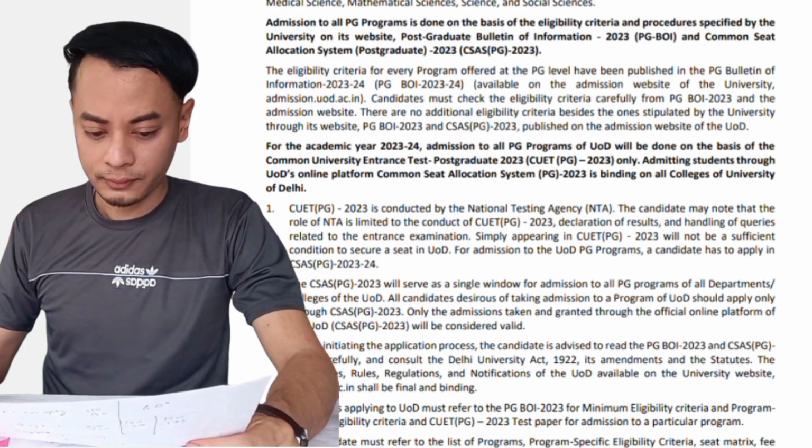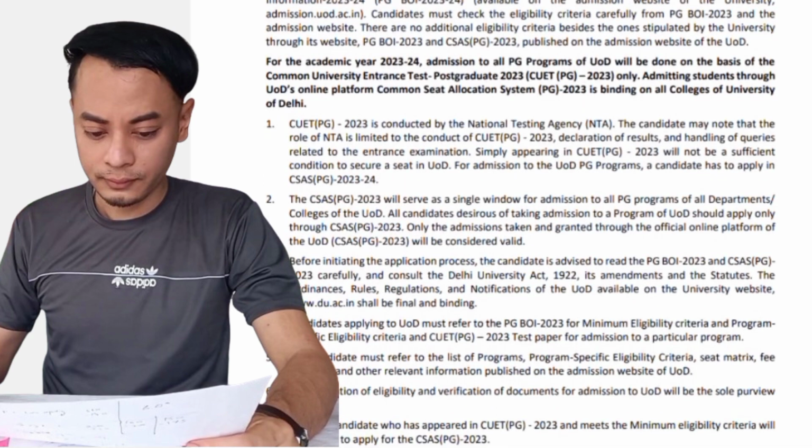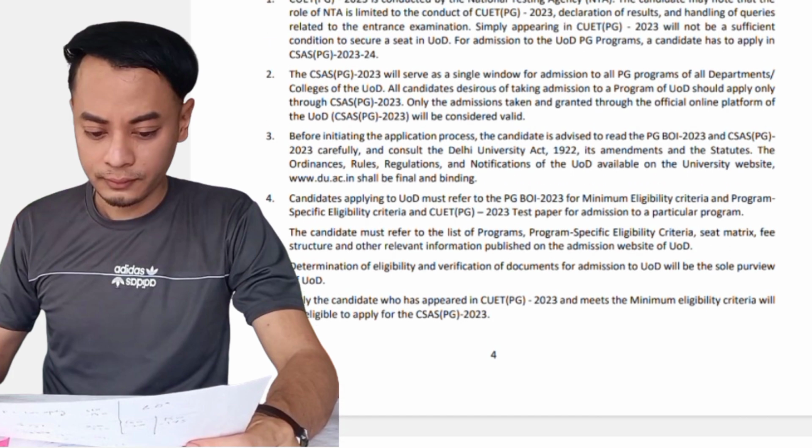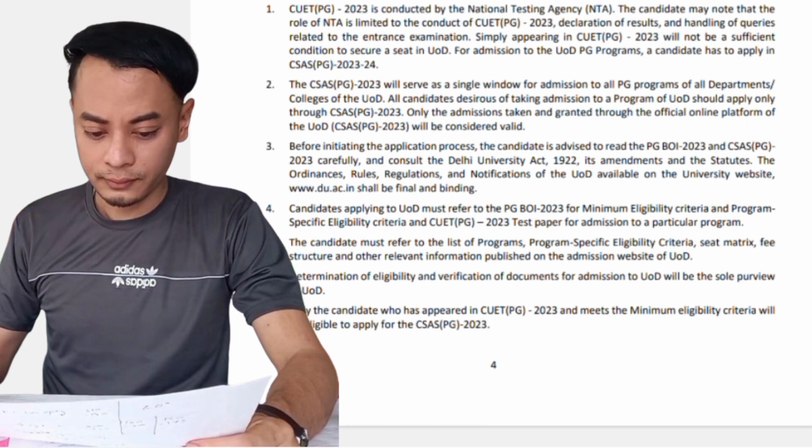For example, it's written here that for the academic year, admissions to all PG programs of University of Delhi will be done on the basis of the Common University Entrance Test Postgraduate 2023. So this was for last year. Which means that whenever students do their admissions process to the universities, this will be done on the basis of CUET PG. Since all of you have appeared for the CUET PG 2024 exam, this is the first criterion to be fulfilled for applying for admissions to the university.